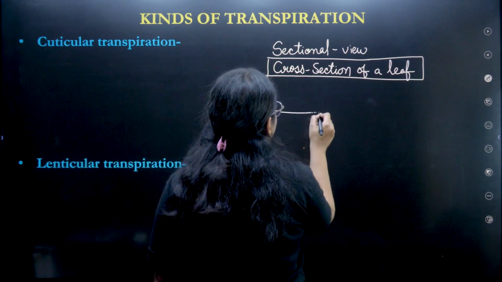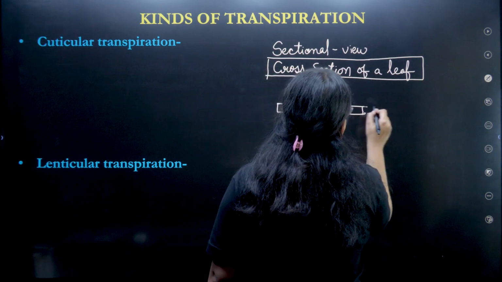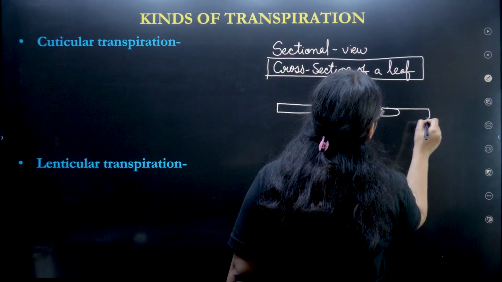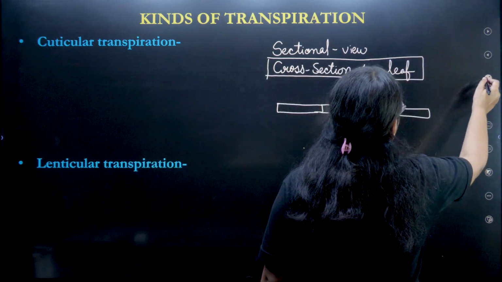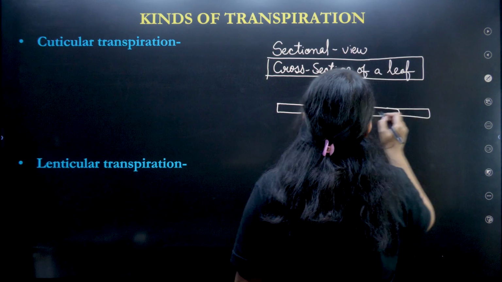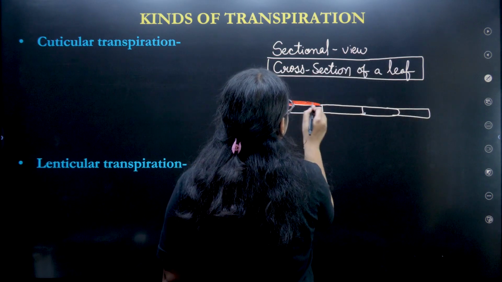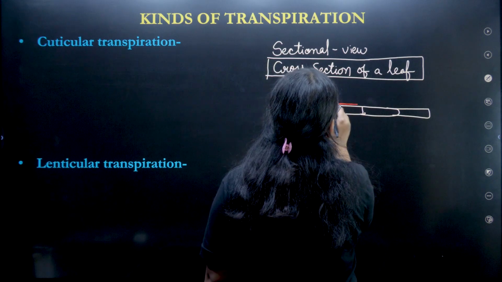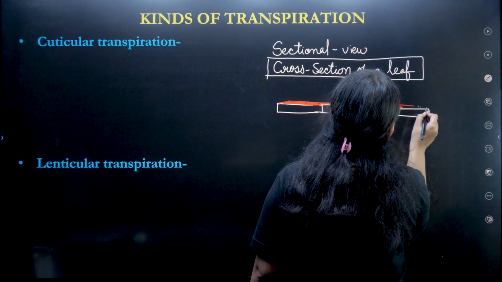So first of all, what will we make? We'll make the outer part, which is called the epidermal part. Up to this epidermal part there is some waxy layer over it.